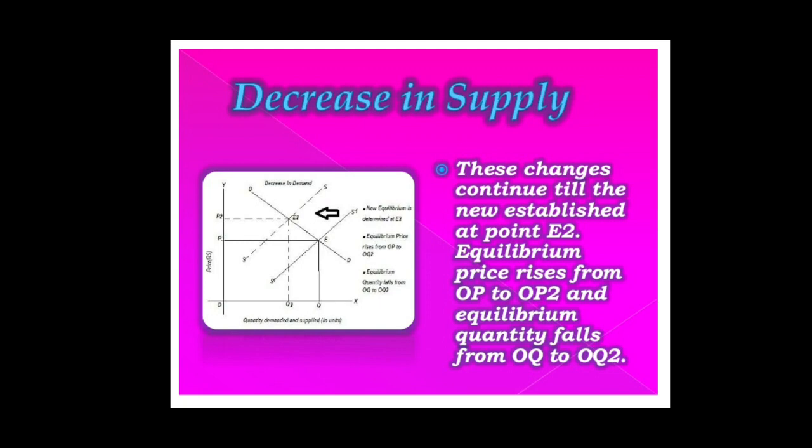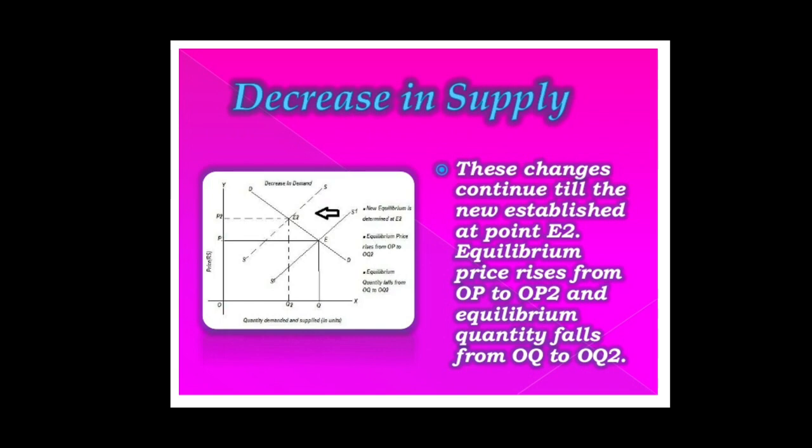Deficient supply or excess demand will cause a rise in price. Due to rise in price, demand will contract and supply will extend. This process will continue till such a price is reached where quantity demanded is equal to quantity supplied.